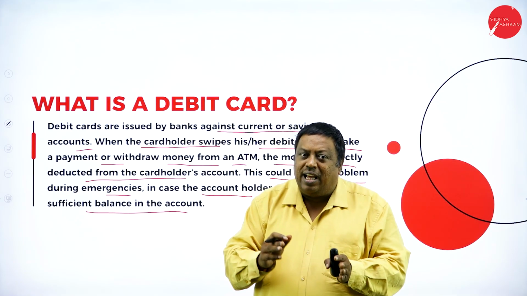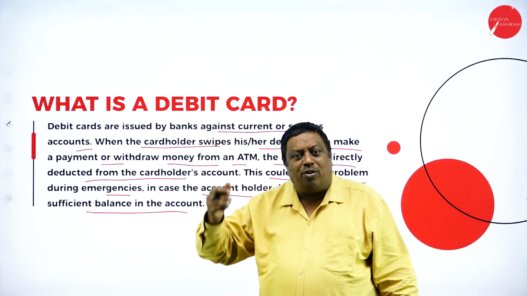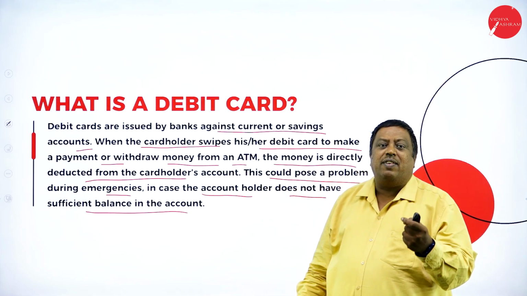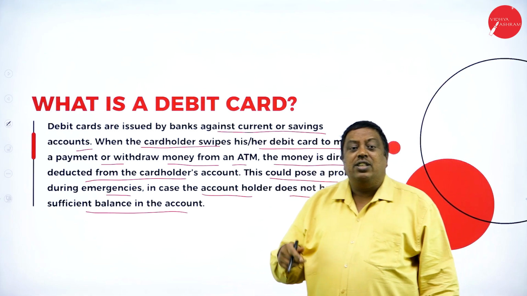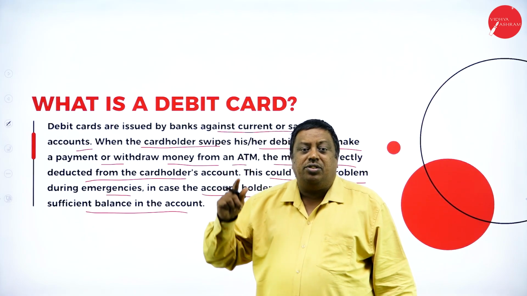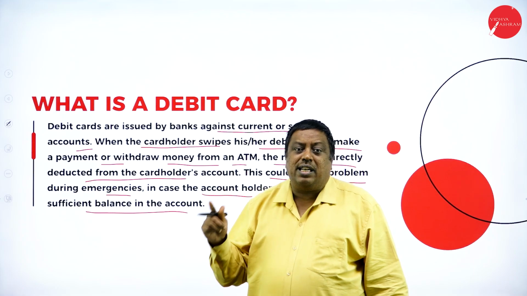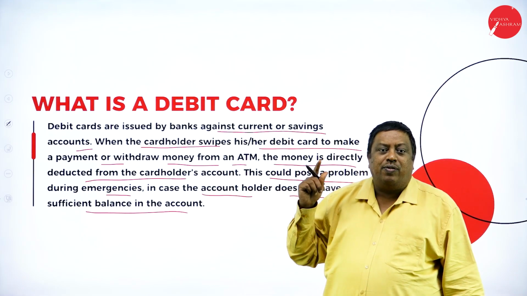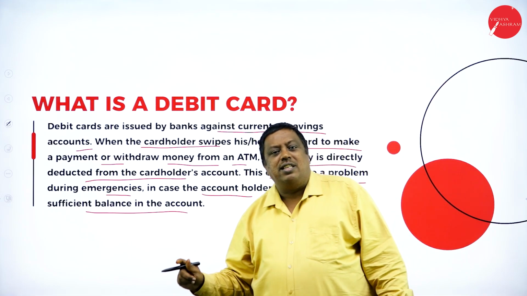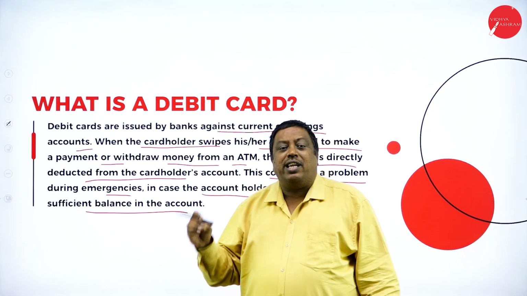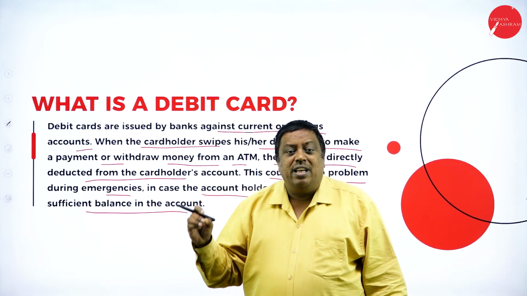So instead of that, if we have it linked to our mobile account, as soon as the amount is withdrawn, we'll get the message. Through the message, I can view what the available balance is. Instead of checking the balance in the ATM, where they're going to charge GST and deduct nearly 27 rupees 54 paisa, which is a loss for the individual. For that reason, my dear students or any citizen, don't check your balance in the ATM, right?